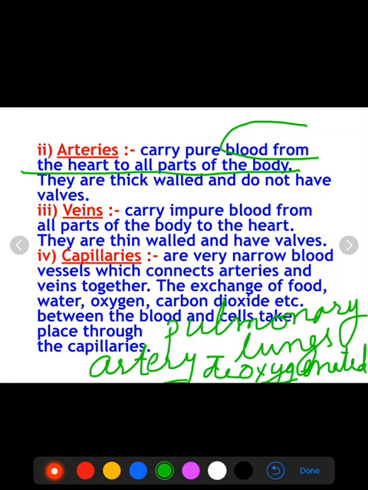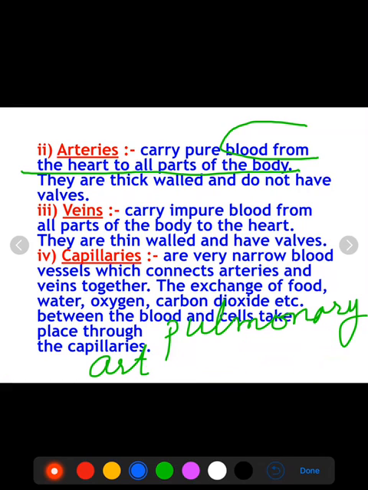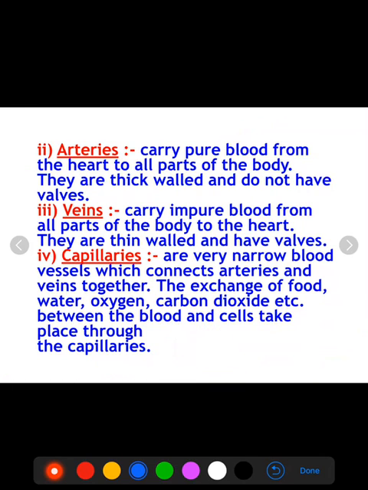It is true for all arteries that they carry the blood from heart to all parts of the body, and arteries generally carry oxygenated blood except the pulmonary artery, which carries blood from heart to lungs, and at that time the blood in the pulmonary artery is deoxygenated.